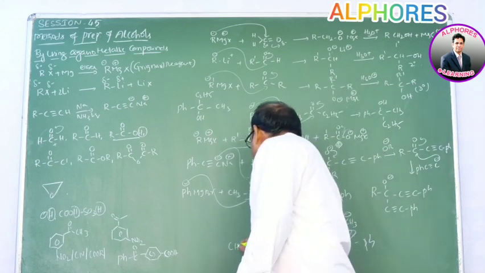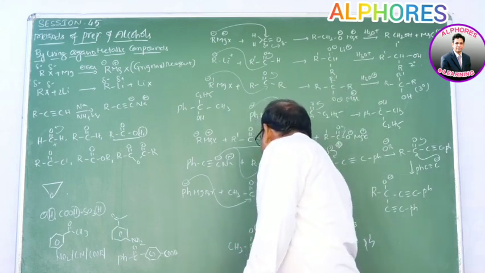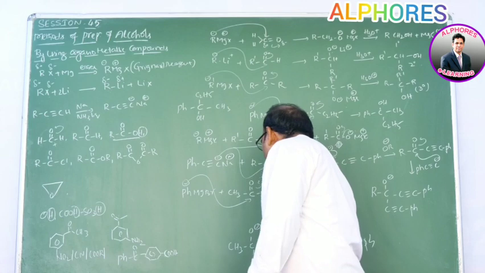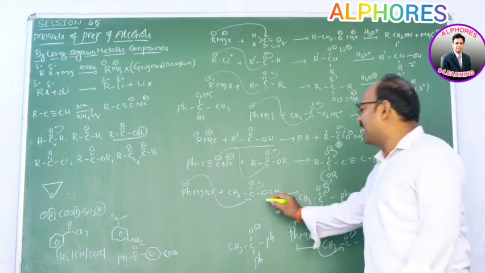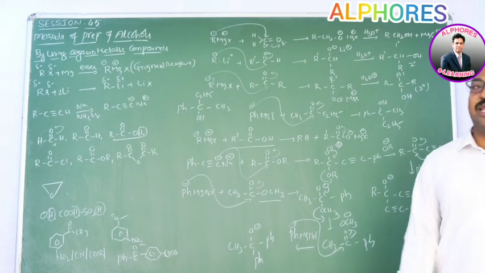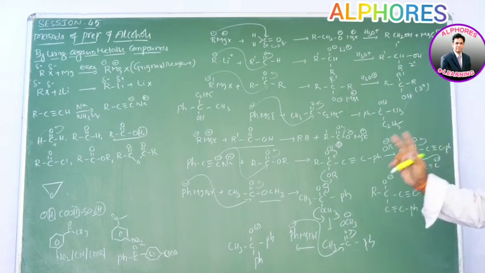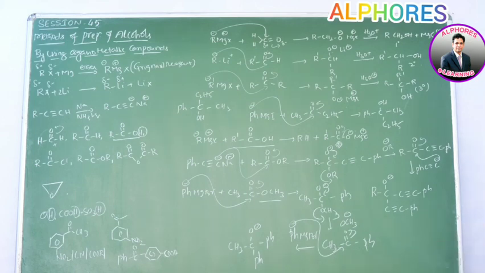Then we are getting CH3 CO minus, Ph and Ph, a tertiary alcohol. So it is very clear, if it is carboxylic acid ester, then it can react with 2 moles of Grignard reagent or 2 moles of organometallic compound.